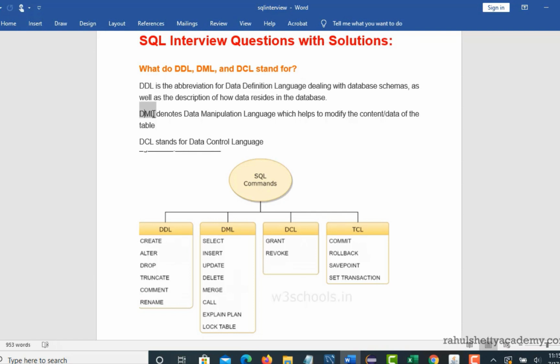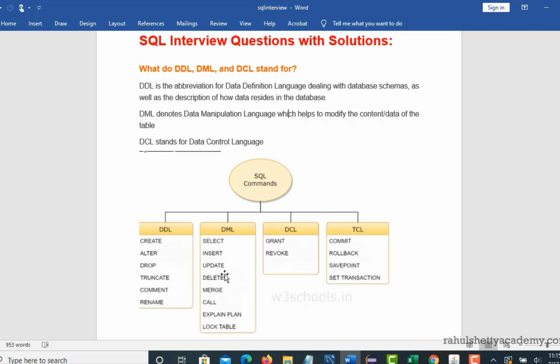Similarly, there is another terminology called DML. This stands for data manipulation language. Here the data content can be viewed. If you want to know the content present in that table, the information of rows, you use a select statement. Or if you want to insert a new row, new content, inside the table, you use the insert command.